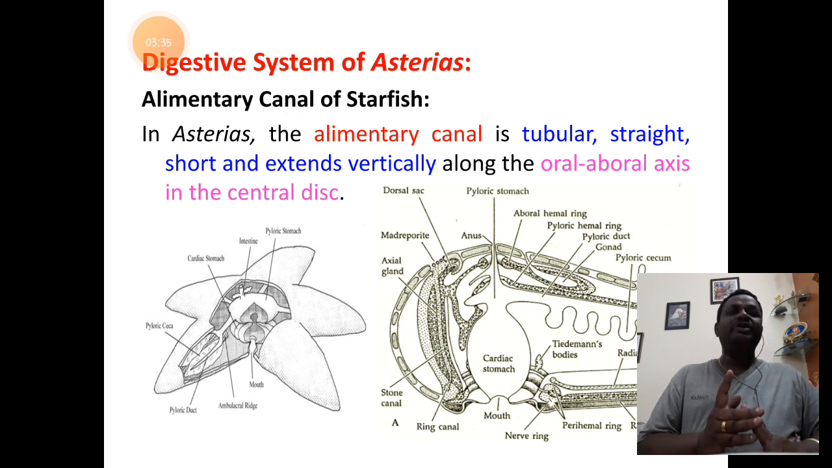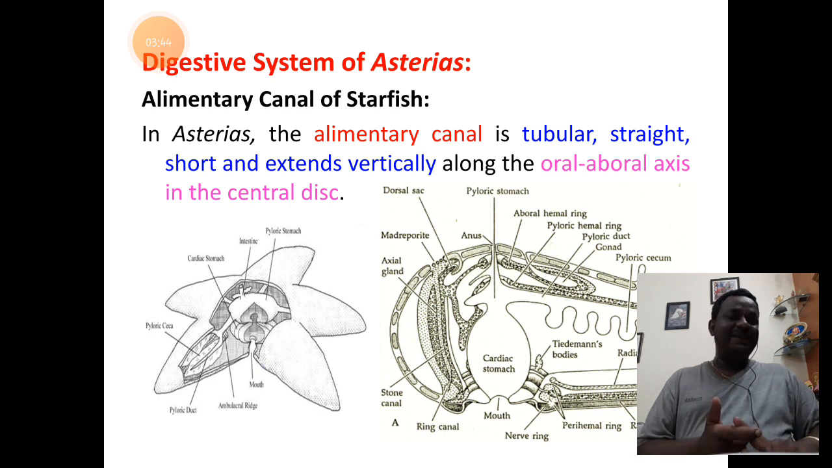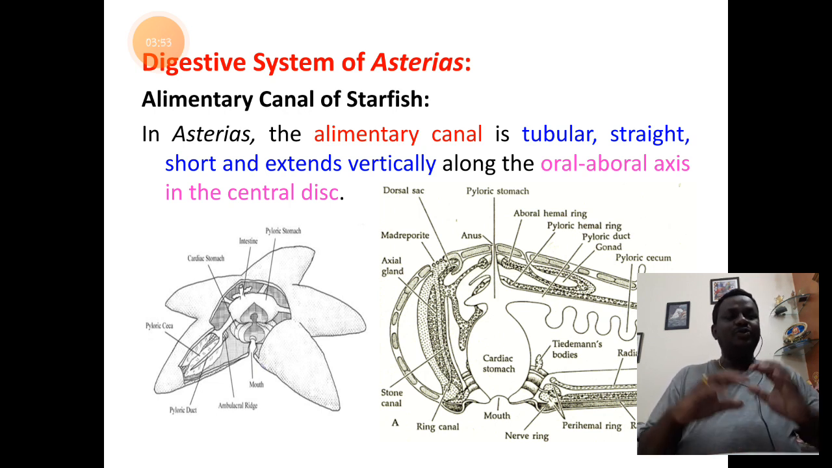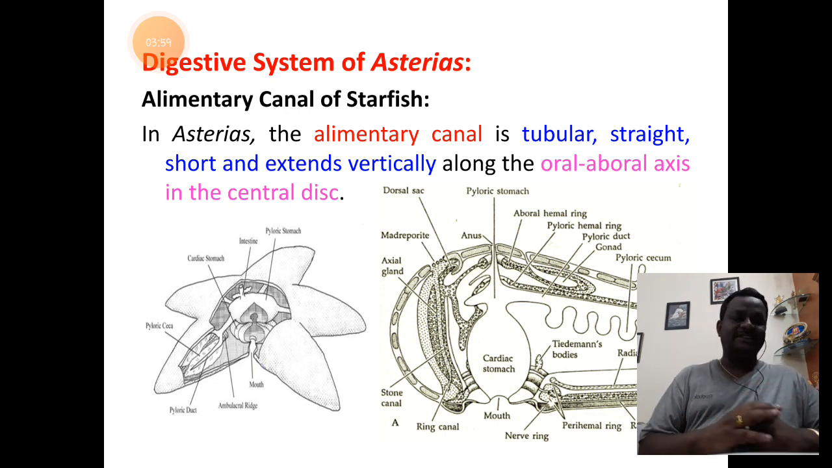The third important point is the digestive system of this animal is divided into two parts. Part number 1 is the alimentary canal or digestive canal. Part number 2 is the digestive gland. So under these two headings we are going to understand the concept of digestive system of Asterias. First, let us understand the alimentary canal of starfish.